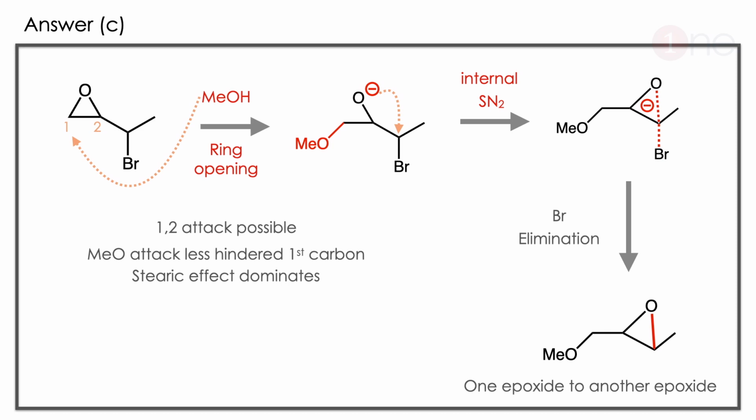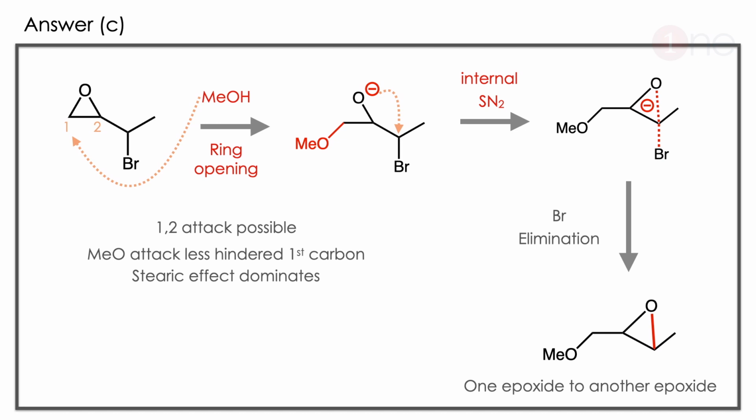The answer is C. Let us see how. This problem is so interesting because without knowing the mechanism you cannot predict the product. Here the starting material is an epoxide, and you are using a base. Due to the ring strain, the ring will open. So the methoxide attacks the less hindered side or less crowded side. So at one position it attacks, and the ring opens.